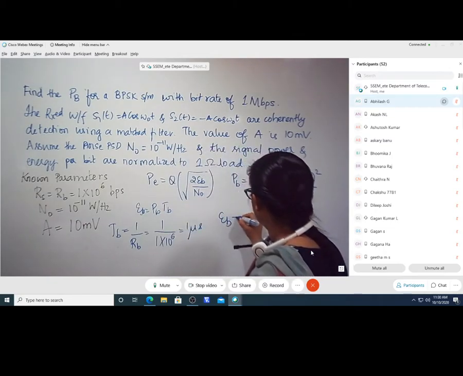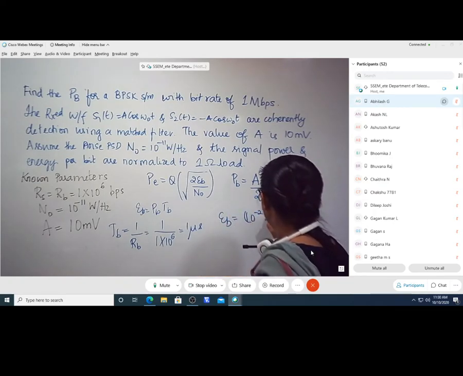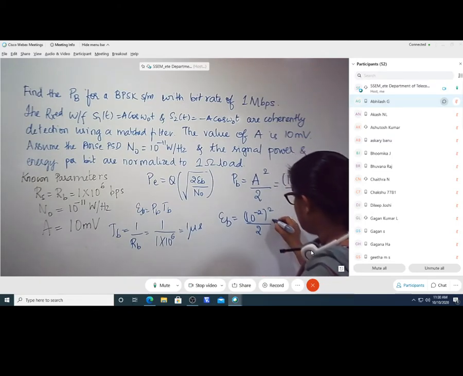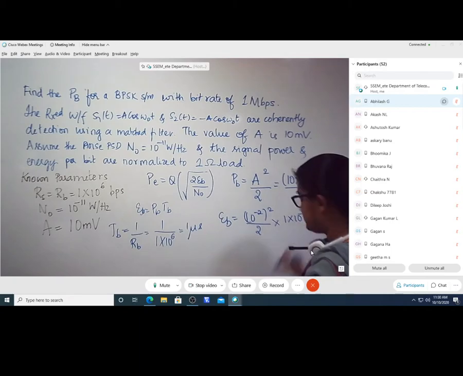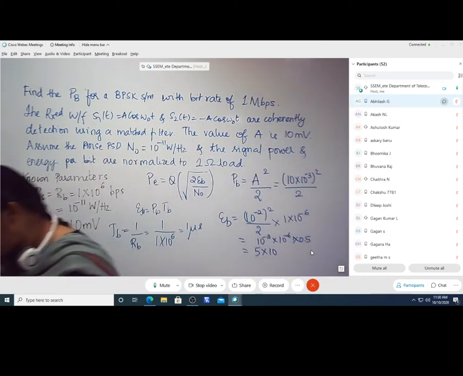EB is equal to 10 raised to minus 2 whole square divided by 2 into 1 into 10 raised to minus 6. How much is this? 10 raised to minus 4 into 10 raised to minus 6 into 0.5, which is 5 into 10 raised to.